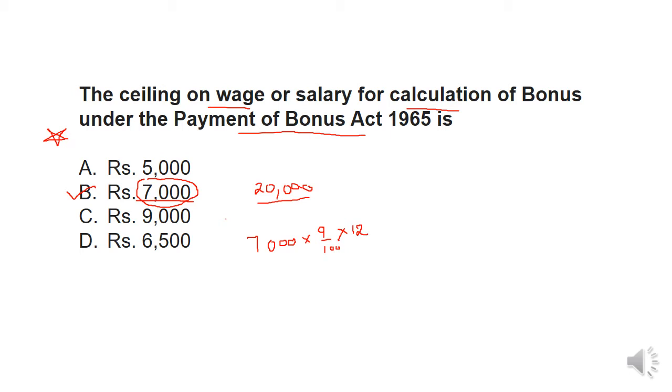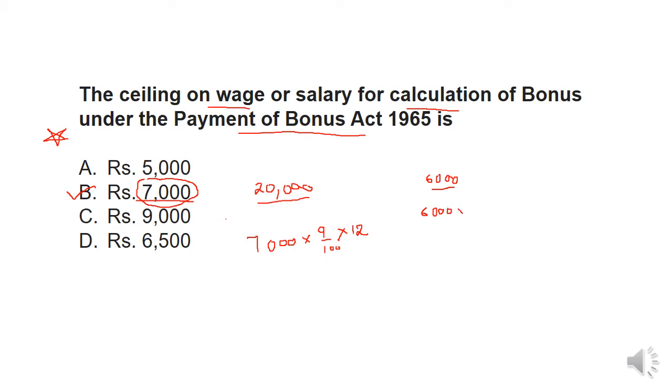Okay, but if any person is getting a wage of say 6,000, or you can say 5,000, in that case, once again for calculation you need to take the same amount, because this is below 7,000, right? So you have to take the exact amount that they are getting, that is 6,000 into,